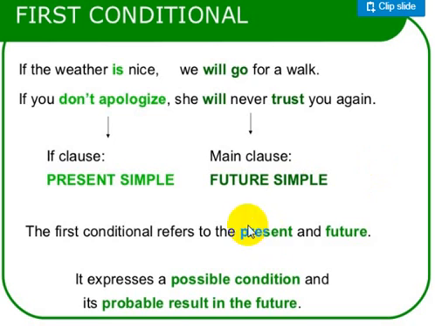Here, the if clause is in the present simple and the main clause is in the future simple, like going to or will plus infinitive. The first conditional refers to the present and the future. It expresses a possible condition and its probable result in the future.